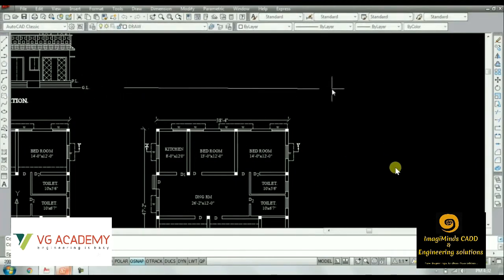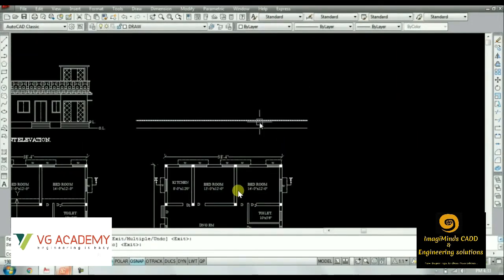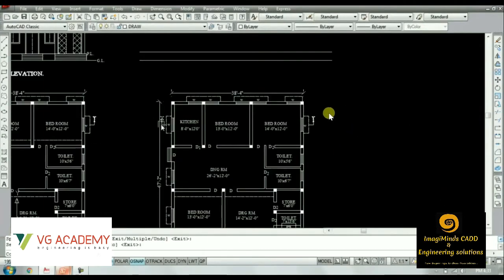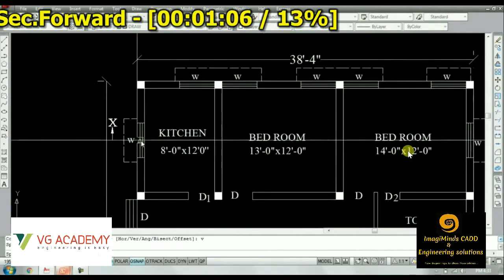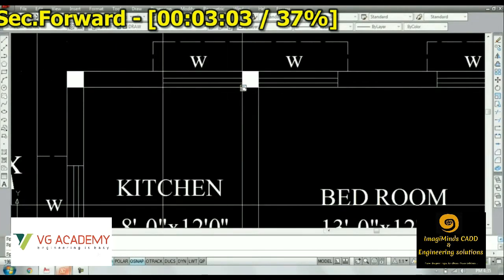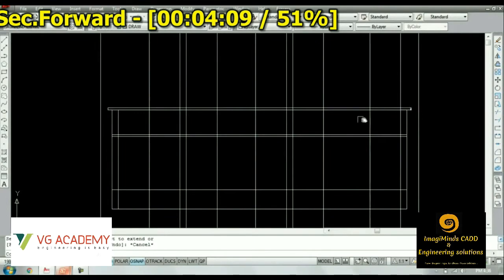Now we'll be seeing how to draw sectional elevations. Suppose we'll be taking a section line along this XY, along this line. Then we'll have to take the reference lines, suppose where the windows are, where the doors are, from which portion the wall is getting cut. This type of reference line we'll have to take. Then we have to create the ground level, plinth level, the similar process as it was shown in elevation. So I'll skip the video a bit. These are the reference lines we have taken.